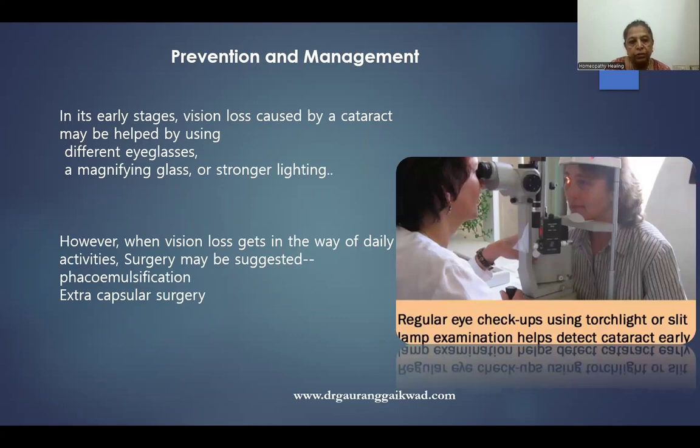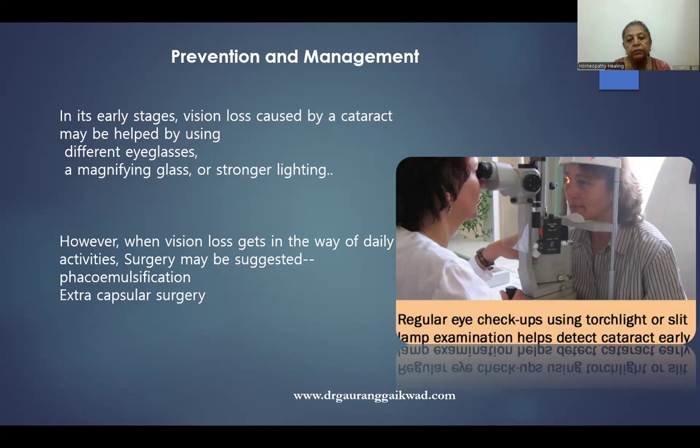How to manage cataract? If it is an early stage, there is a change of refractive error. The patient can get glasses if the vision increases with the glasses. The patient can wear glasses for some time and follow up every 6 months. And if you feel the patient's vision is less and it's difficult for daily activities, then surgery is the answer. In surgery, we put a lens implant, so the patient starts getting good vision.